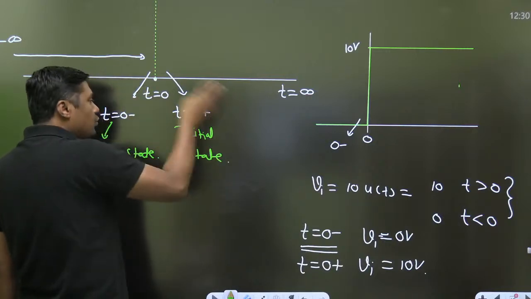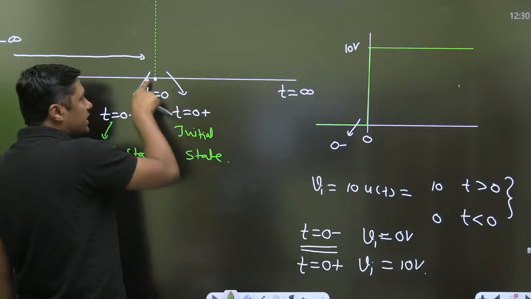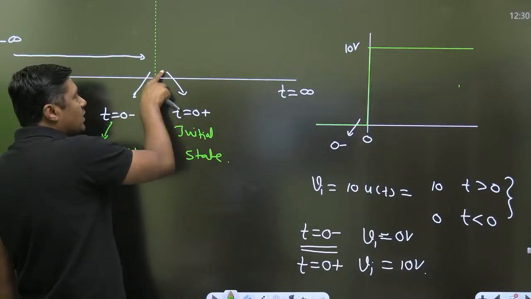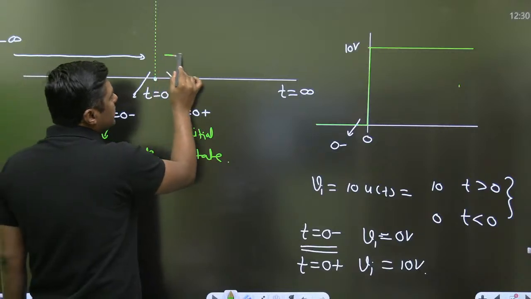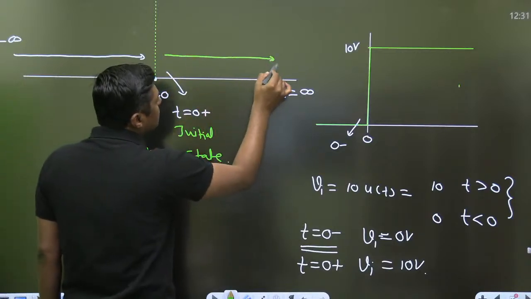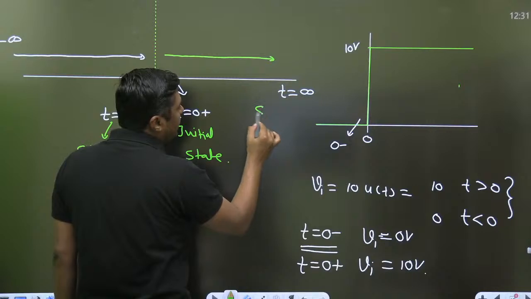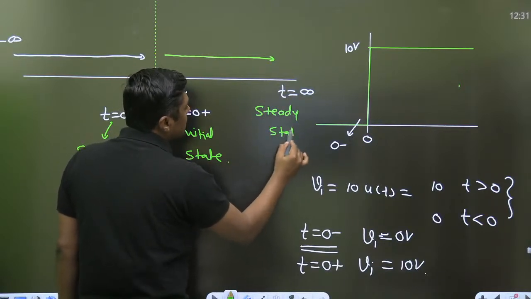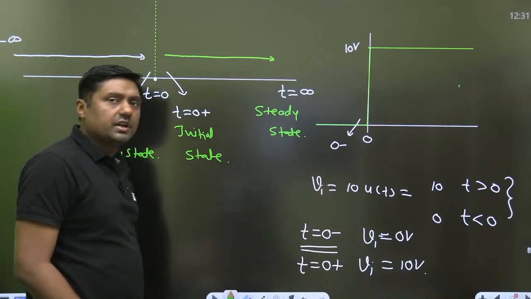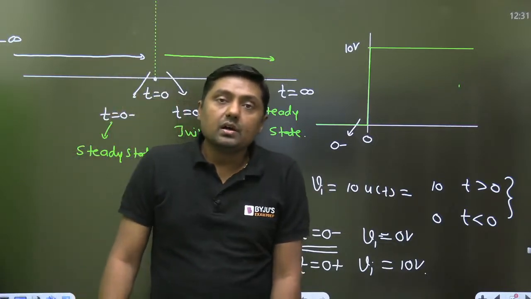With the new situation, with the new condition, because there is a change at this point, this point is called the initial condition or initial state. Again the circuit will get sufficient time, at t equal to infinite. Again it reaches what? Steady state. Again it reaches steady state, right?